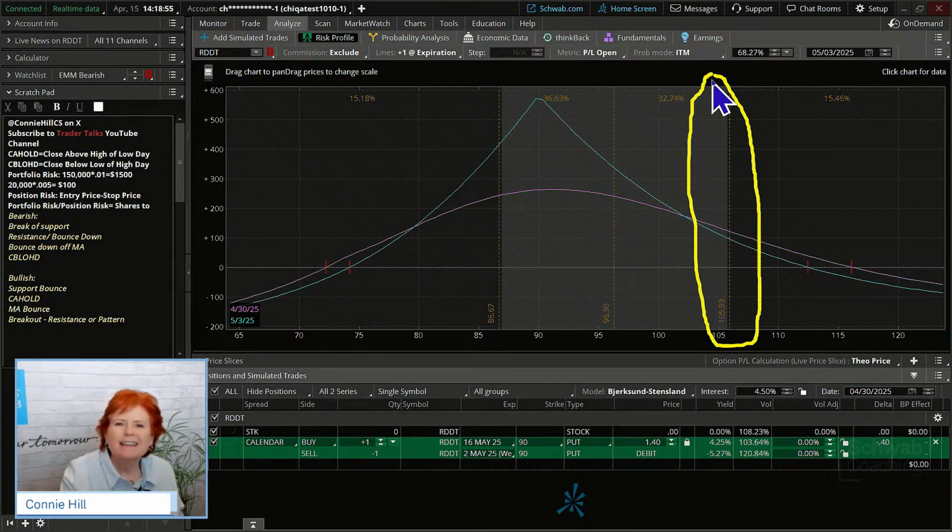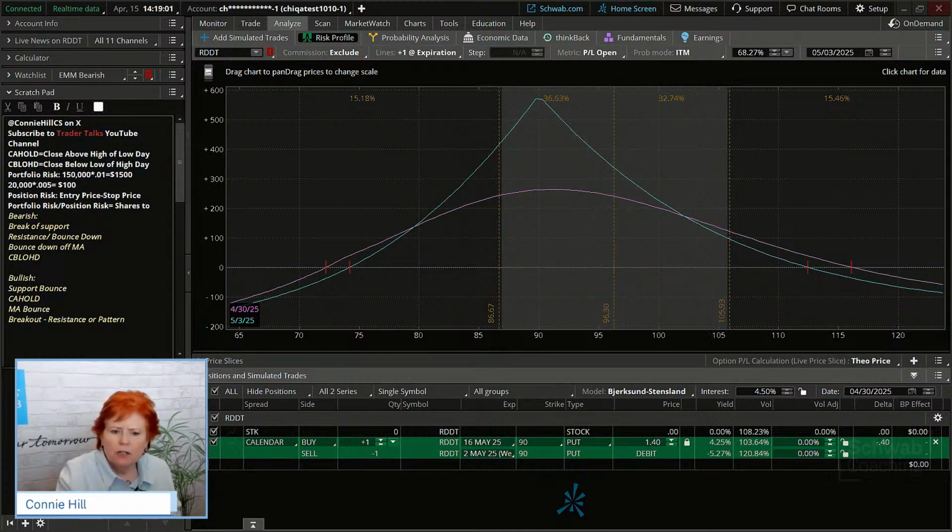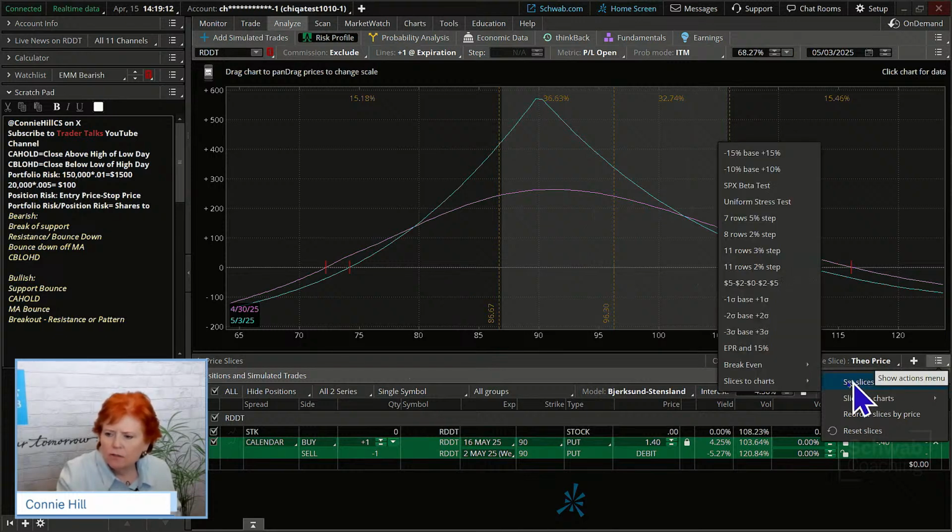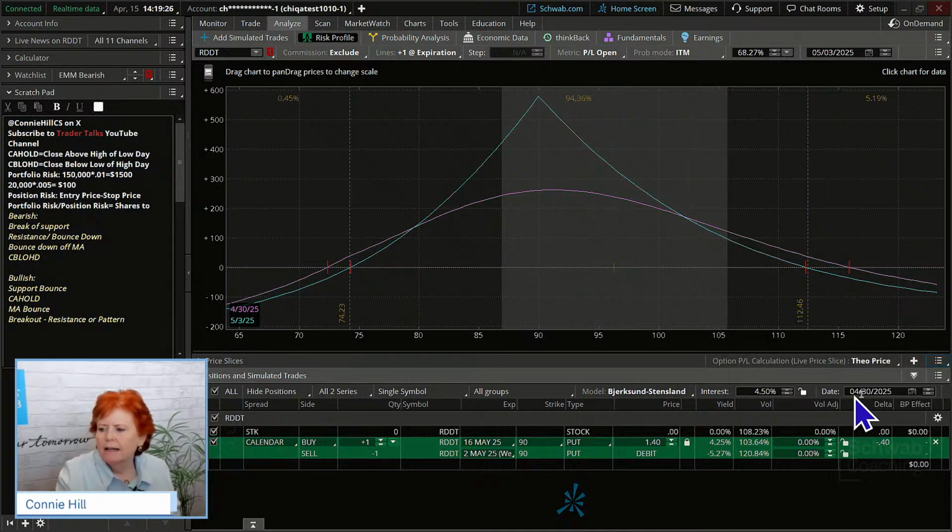And what we're going to do is set these price slices to the break even of the trade. So we're going to come down to right here where it says Theo price, that line right there. We're going to click on this icon. We're going to say set slices, those vertical bars, to the break even price. And then it's going to pick the May 2nd contract that technically expires on Saturday the 3rd. That's the one that it will only give you a choice of. It gives you the earlier one, basically.